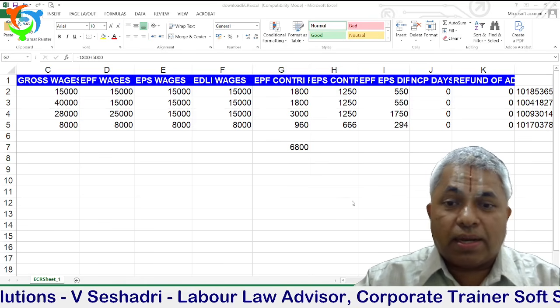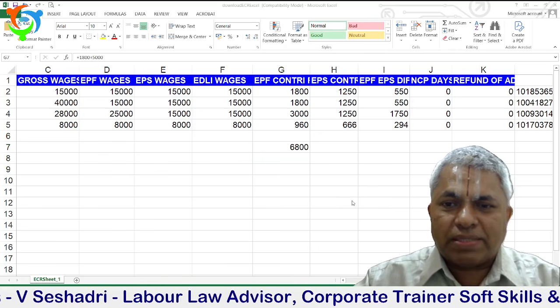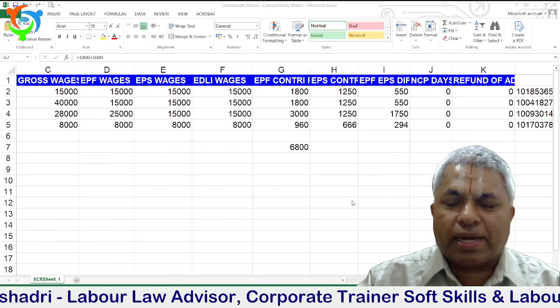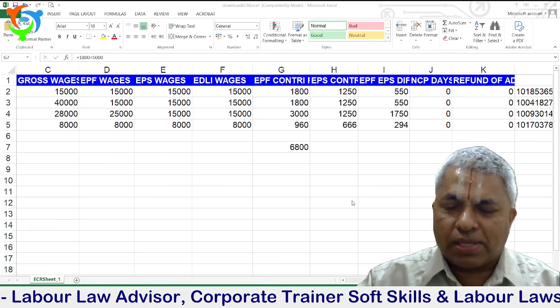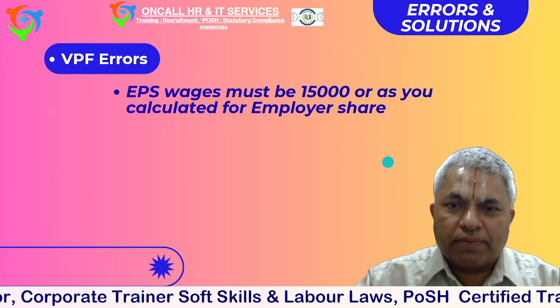So this is the major error people are facing. Please take care of this. If you mention correct proper wages, this error will be solved. Next error, let us understand.